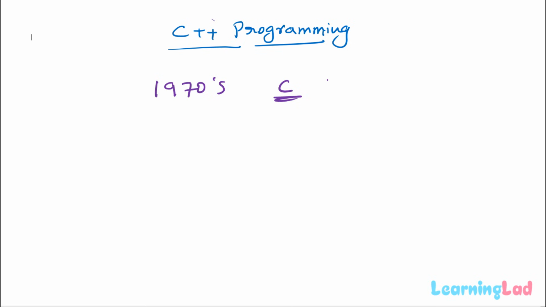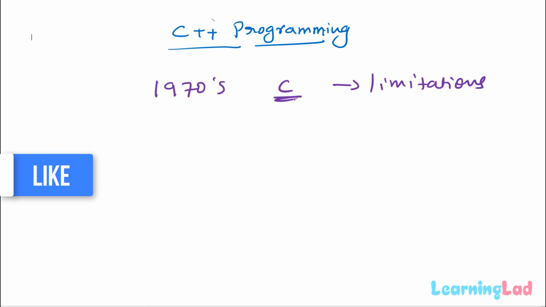But C programming language had its own limitations. Year by year, the computational capacity of the computers increased, and also the programming complexity increased. Now, the problem with C programming language was, as the programming complexity increased and the programs tend to become larger, it was difficult to manage and write the code using the C language for those complex computational tasks. So, Bjarne Stroustrup and his team, they started working on the C programming language. They added a lot of features.